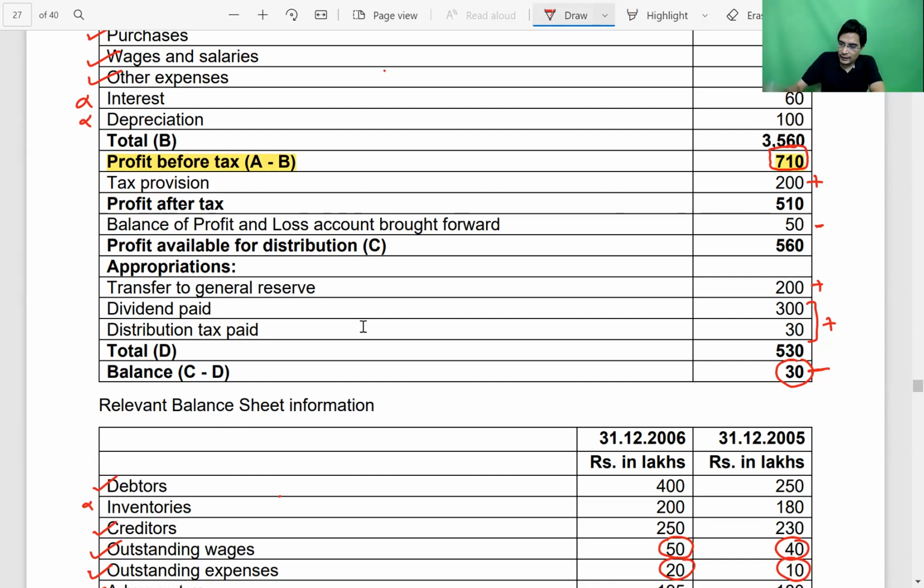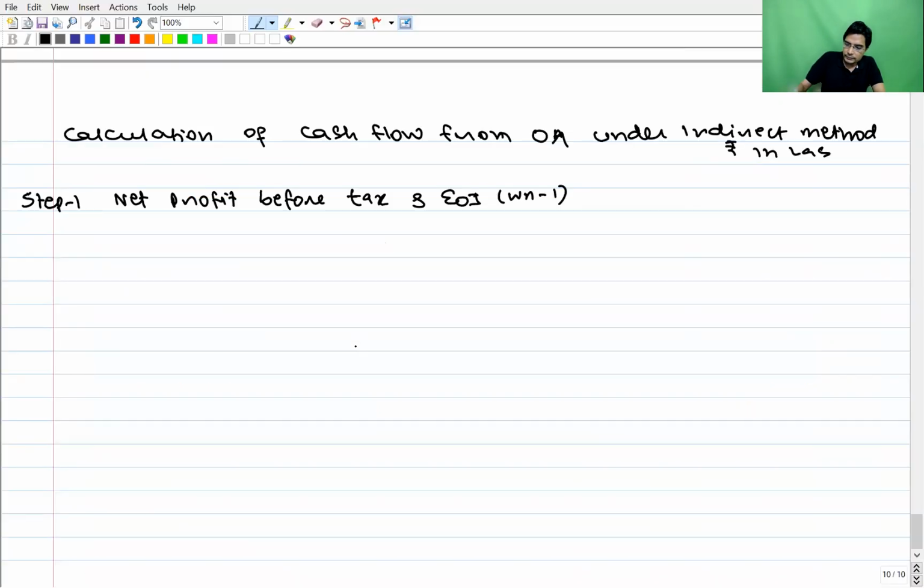Whatever questions we did in the class, this figure never used to be available. You know what they used to give us? Closing balance of P&L, and then all this data. So we used to add back, deduct and do adjustments to reach 710. But in this question, 710 is directly available. So we'll start the cash flow from operating activity with the net profit before tax and extraordinary items, which is 710. No need to do a working note.